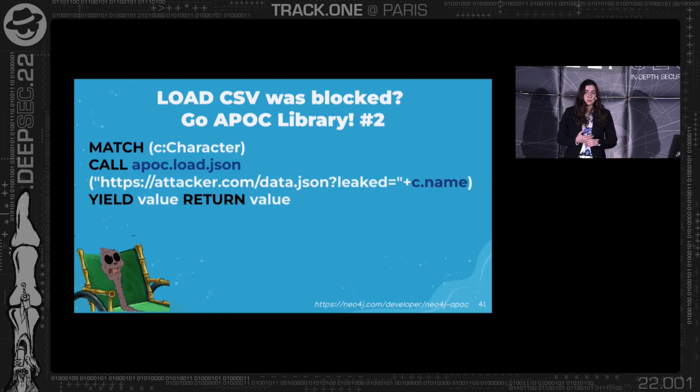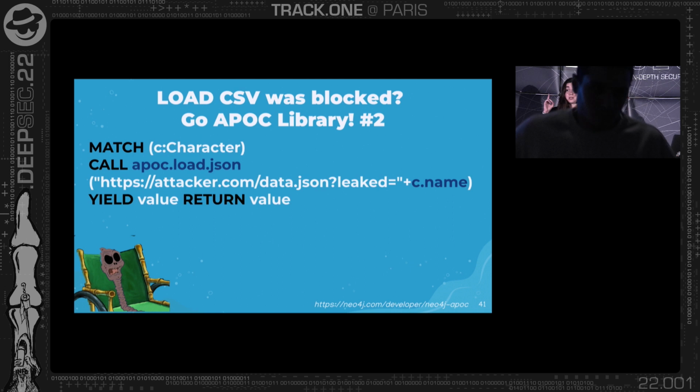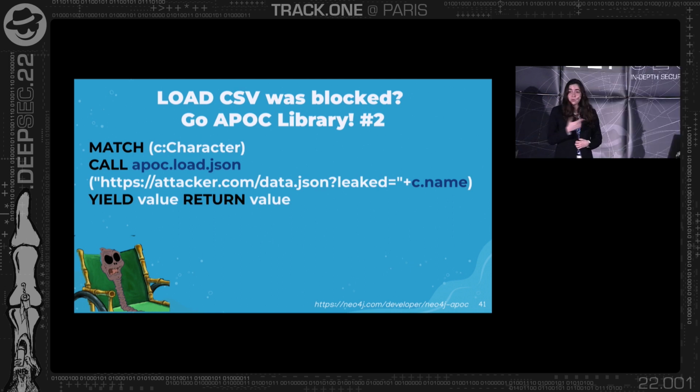And my thought was to do exactly the same thing, but now with APOC, if LOAD CSV is blocked at some point. So I used the same injection, the MATCH clause, but now called something named apoc.load.json, which is a procedure that tries to load an external JSON file. What it actually does is cause an HTTP request to be sent to any URL you want.